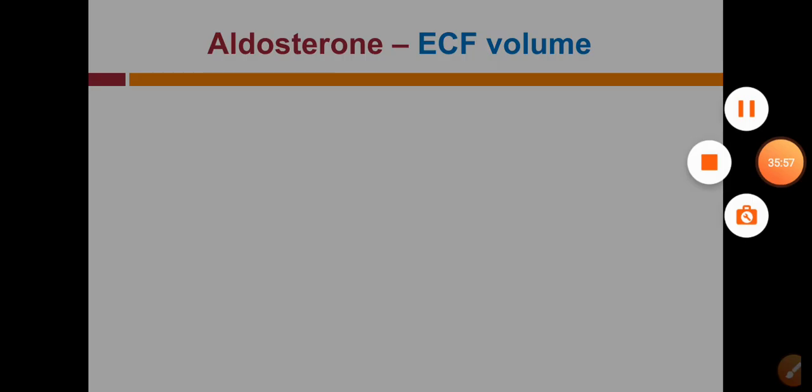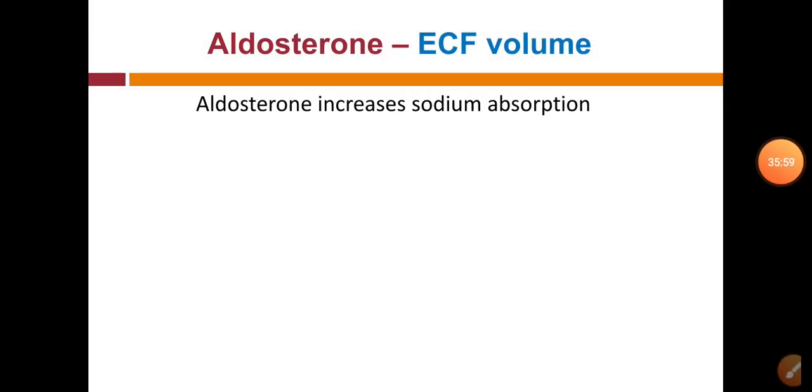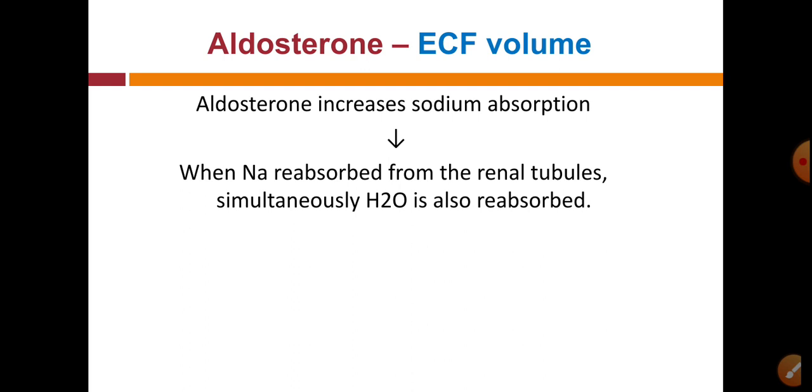Then ECF volume. Aldosterone increases sodium absorption, so that our blood volume also increases, because along with the sodium ion, water is also reabsorbed. So water and sodium both are reabsorbed in the same quantity, so that our ECF volume increases.